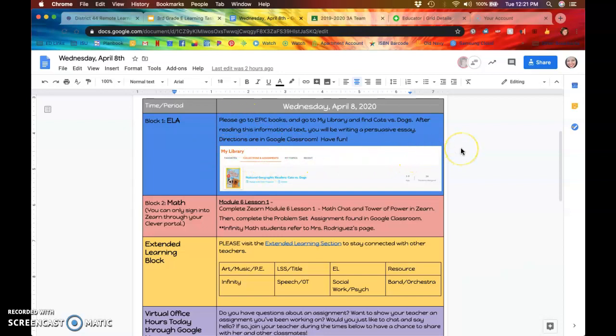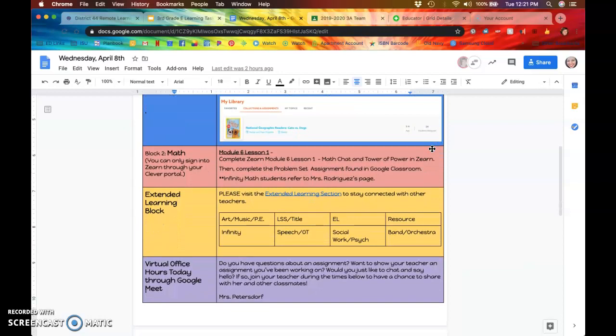For tomorrow's assignment, we have you go into Epic to read a book, and that should be found in your library button under assignments. And then after you read that, you'll be going to Google Classroom to write an essay, and there's further directions in Google Classroom for that.